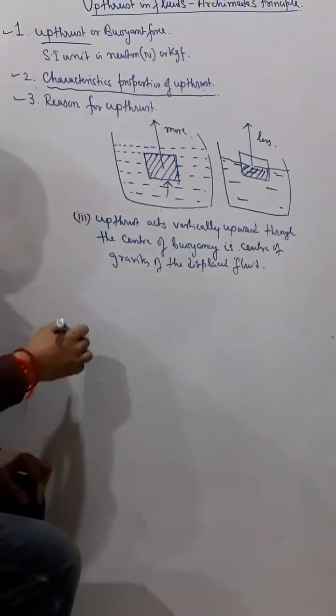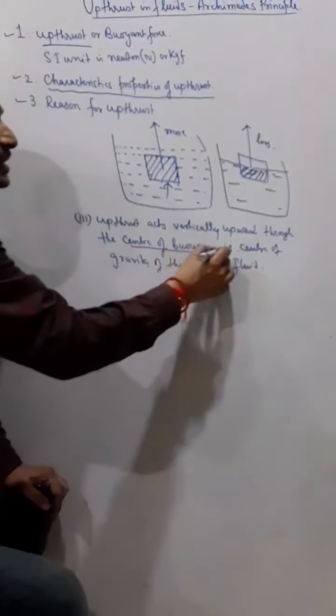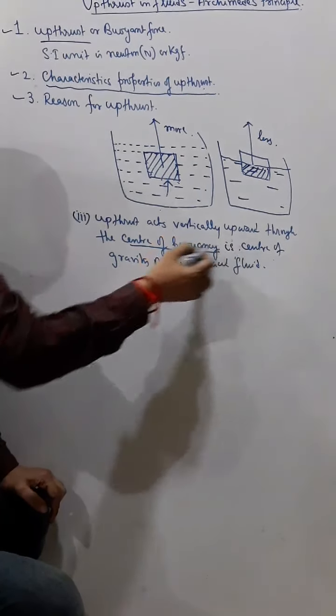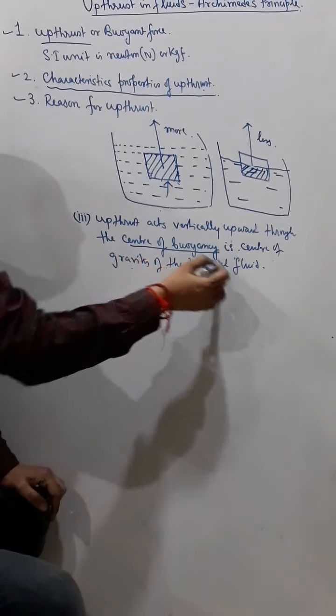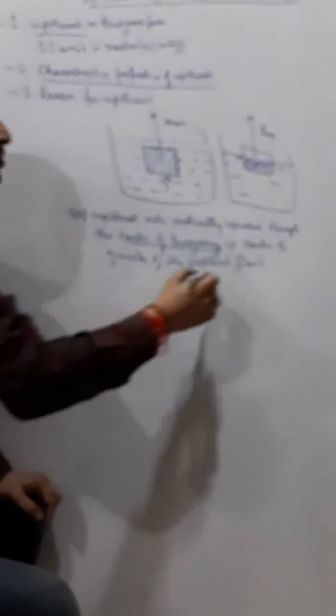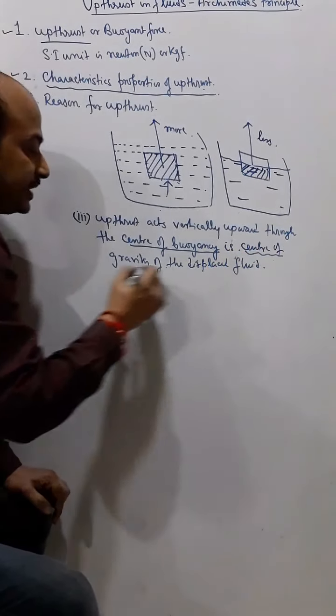Now what is center of buoyancy? Center of buoyancy means it is the center of gravity of the displaced fluid. First of all, you have to also understand what center of gravity is.